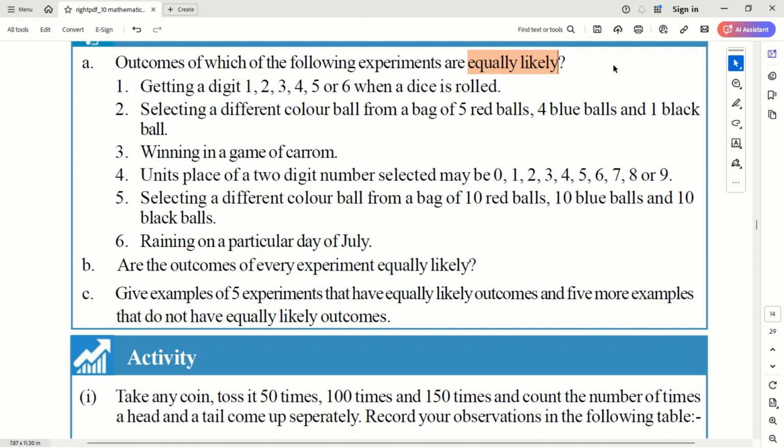Suppose you take a dice. A dice has six faces: one, two, three, four, five, six. Getting a digit one to six when a dice is rolled is definitely an equally likely event, because every side has equal chances, unless the dice is not exactly in cube shape.